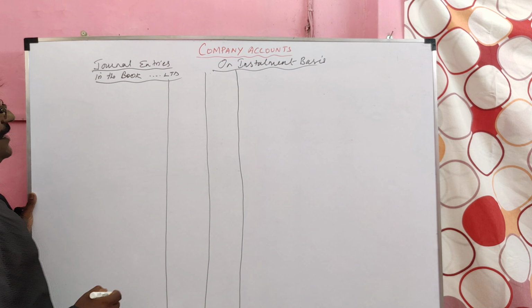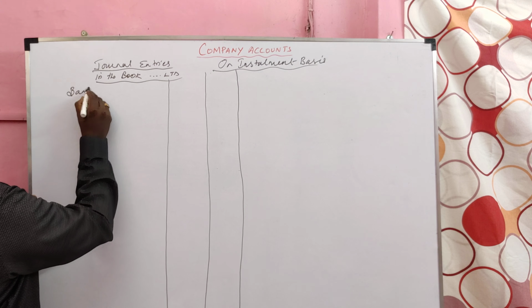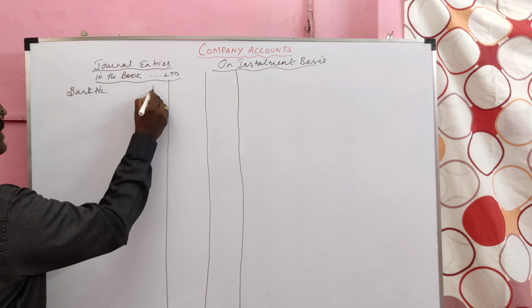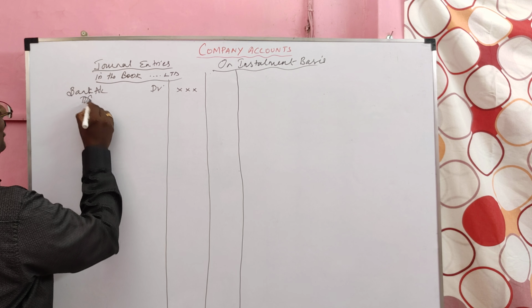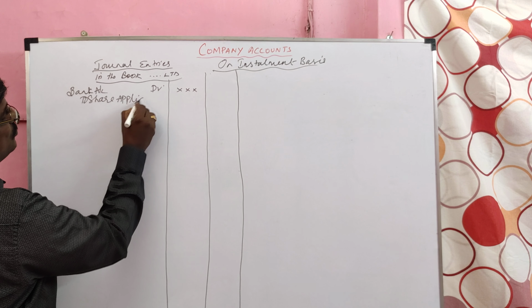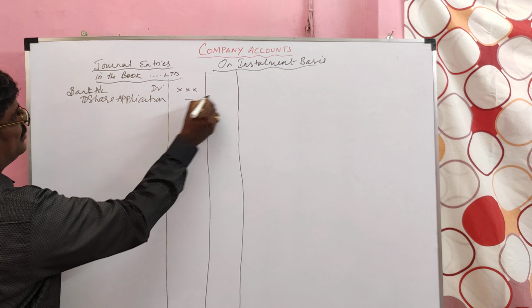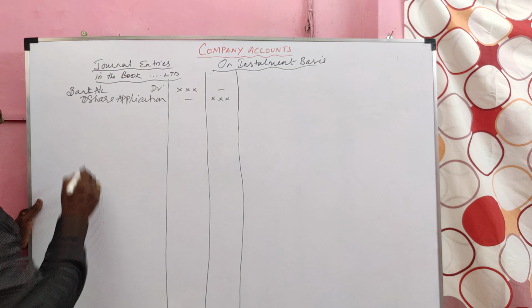First installment, I said application. First the company will collect share application money. So the entry is bank account debit to share application. Bank account debit to share application. So the first transaction: the company collects share money on application.